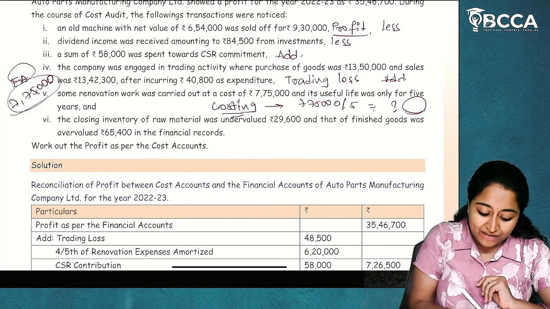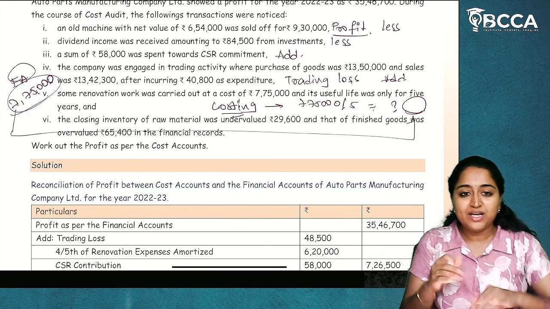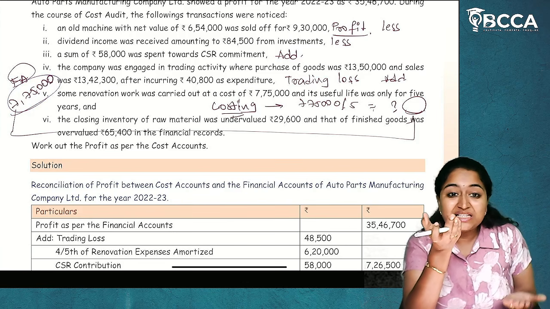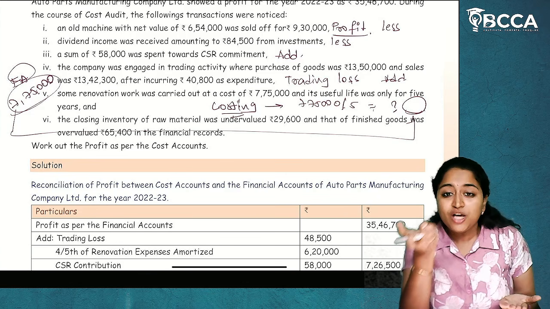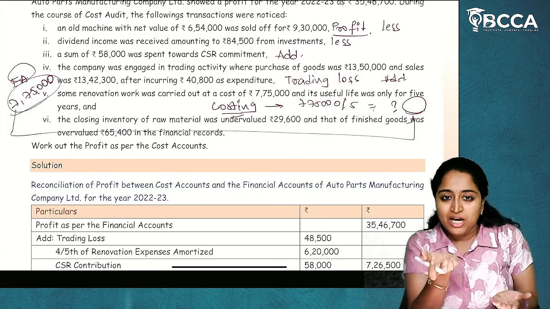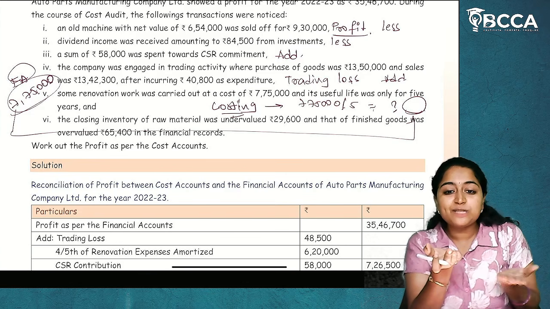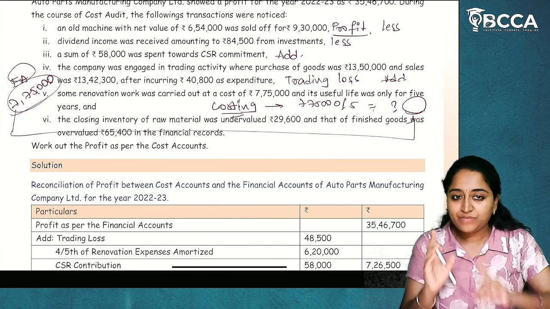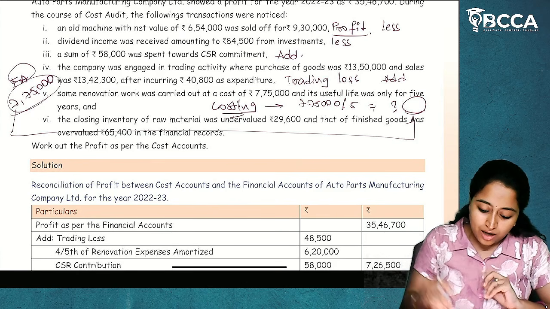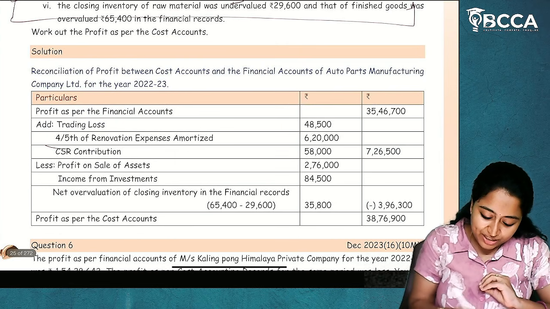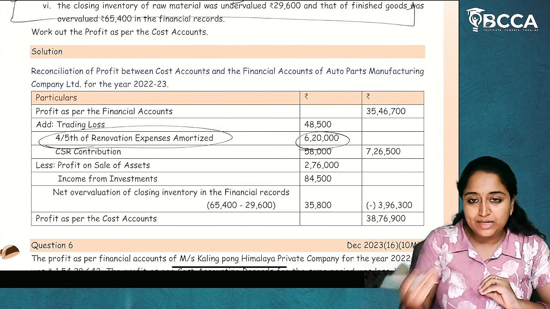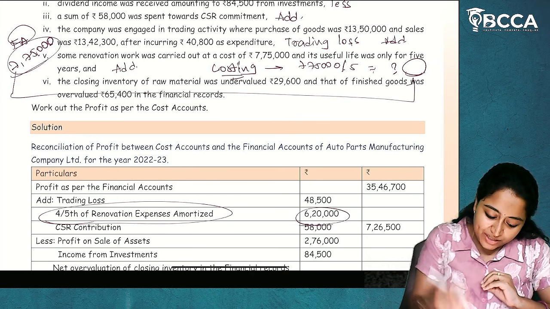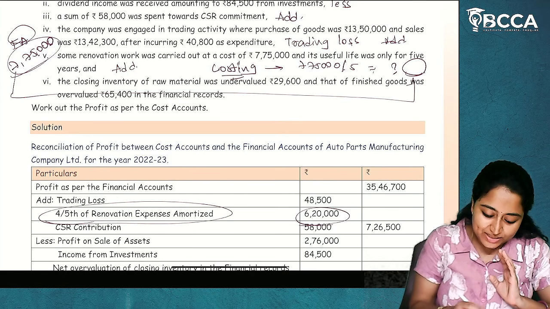Now, whatever the balance is there. See, for example, in financial accounts, the expenditure is recorded to be 7,75,000. But in costing, only 1 year expenditure is recorded. So, whatever the excess expenditure recorded in the financial accounts, that will be added back. I hope it is clear. So, whatever the excess expenditure is there, that will be added back. 6,20,000. Excess expenditure added back. I hope it is clear.